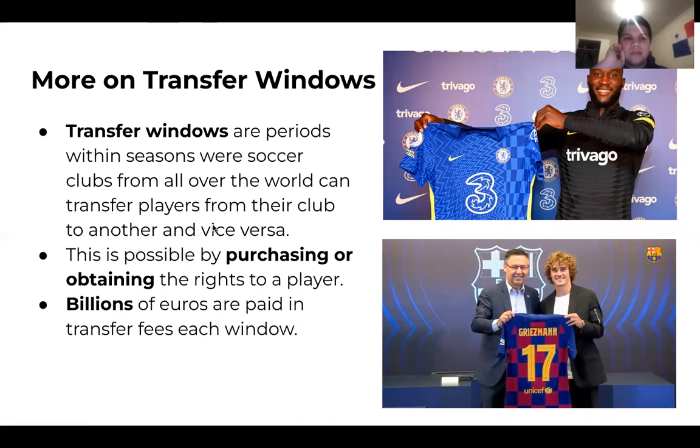So a little more on how transfer windows work. Transfer windows are periods where clubs are allowed to sell or buy players so they can transfer from one club to another. And how do they do this? They purchase the rights to a player so they can join their club. So a club, for example, pays 10 million euros to another club for the rights to one of their players. And if they agree on a fee, then that player is allowed to go to the purchasing club. This market is usually worth billions of euros in just transfer fees.